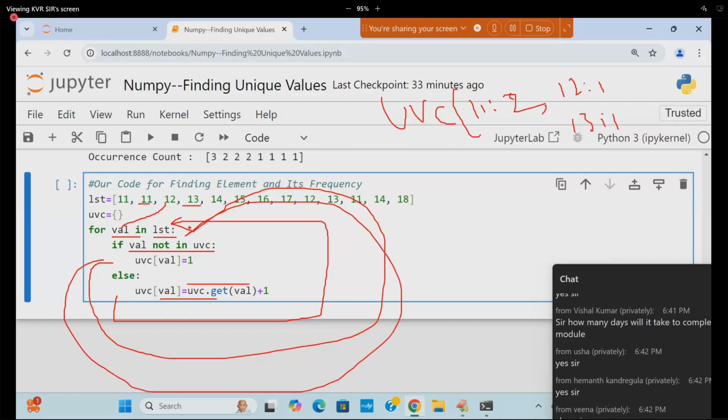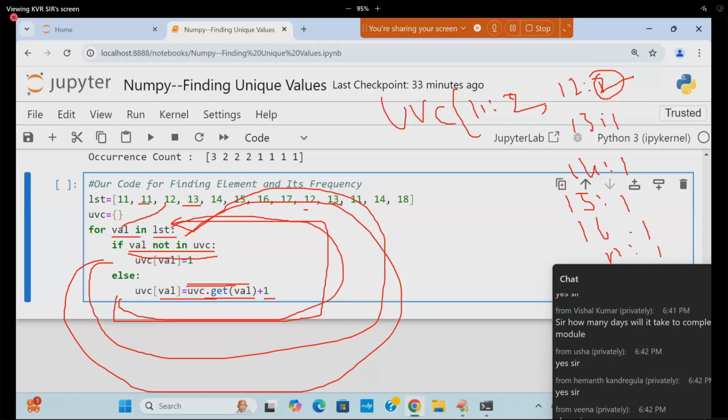Go to 14. 14 is also not there. 14 colon 1. Next 15, 15 colon 1. 16 colon 1. 17 colon 1. Next what is coming? 12. 12 is already in UVC. UVC dot get of 12 is already 1. 1 plus 1 is 2. It is becoming 2. Go to this place once again.